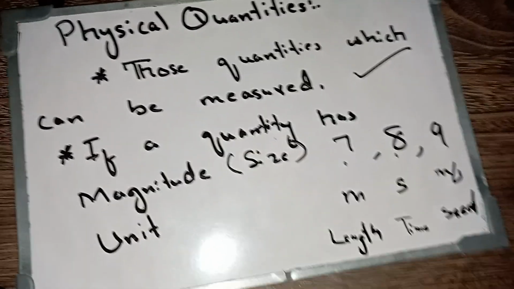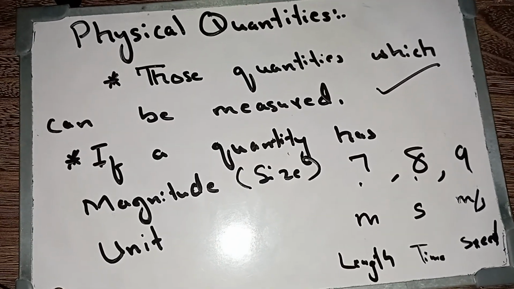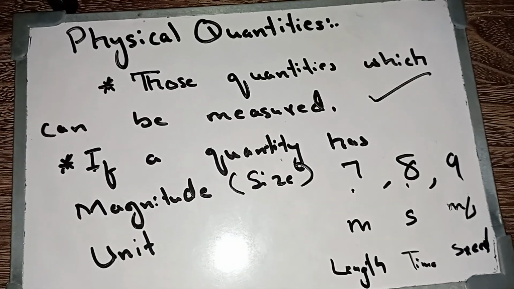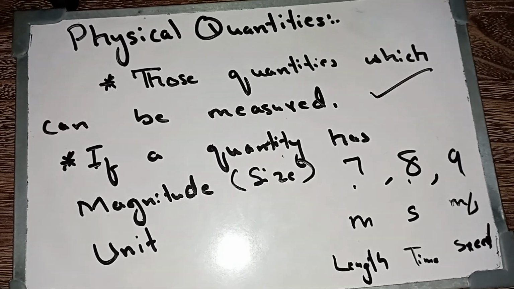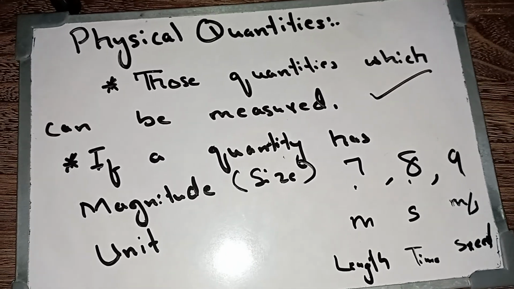If I give you the simplest definition of physics, it would be that physics is the study of those things which can be measured. By measuring anything, we basically understand its nature. So physics is the study of nature.